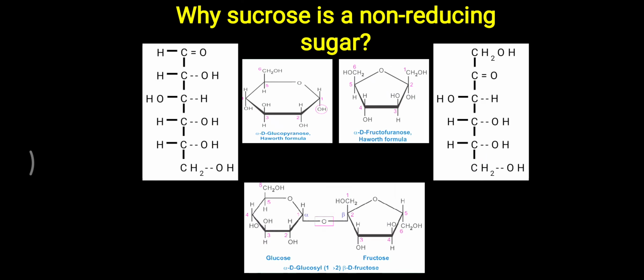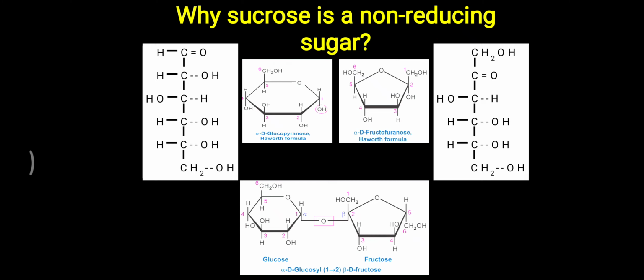Now to make sucrose, the first carbon of glucose and the second carbon of fructose are utilized. So the first carbon of this alpha-D-glucose and the second carbon of this beta-D-fructose are utilized, ultimately making an alpha-1,2 glycosidic bond and forming a sucrose molecule. So remember, sucrose becomes a non-reducing sugar. You have to remember this one important non-reducing sugar, sucrose, and it will not give the Osazone and Benedict tests. So that's all about why sucrose is a non-reducing sugar.